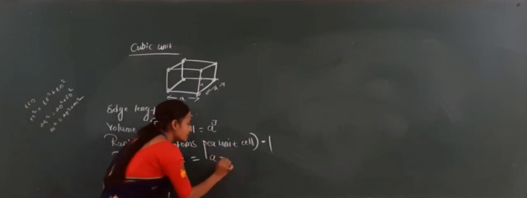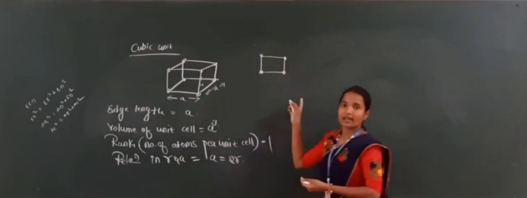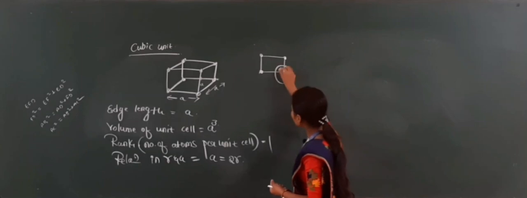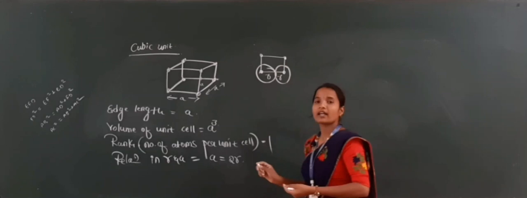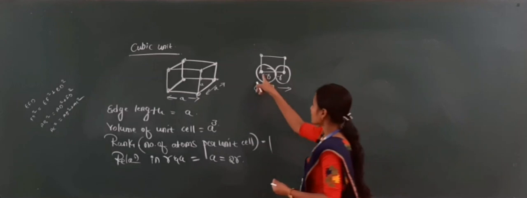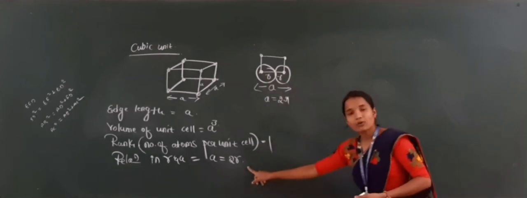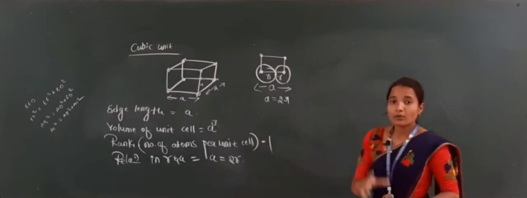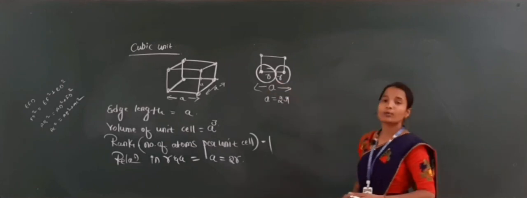So now A is equal to 2R. See here, in a simple cube, I am taking only one dimension. The particles are presented like this, and it is a sphere, also in spherical shape, containing radius R. And then what is the edge length? That is A. So now here A is equal to R plus R. How much is its value? 2R. So A is equal to 2R. Now your duty, you have to substitute all those values and find out the packing efficiency of the cubic unit cell.